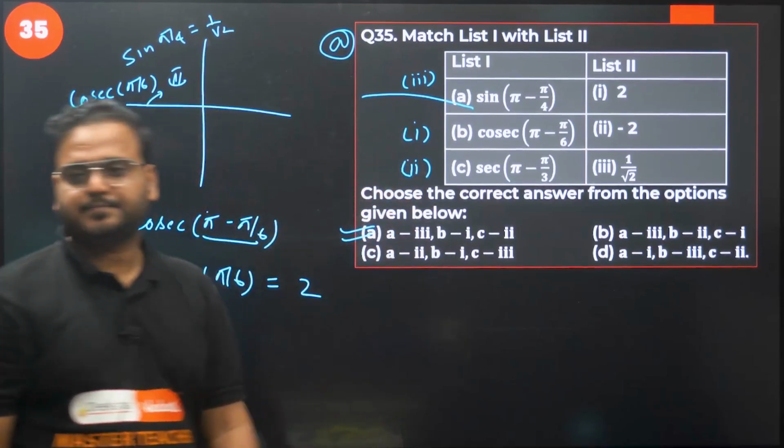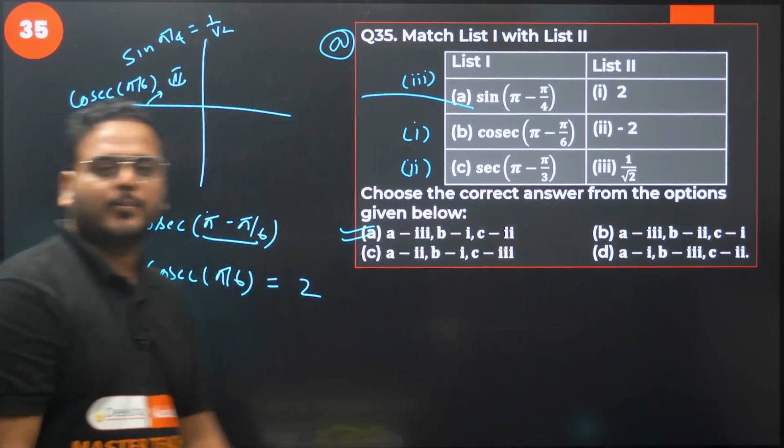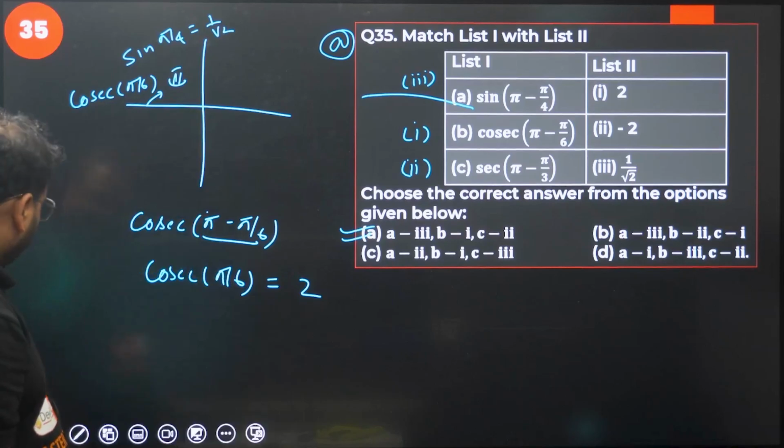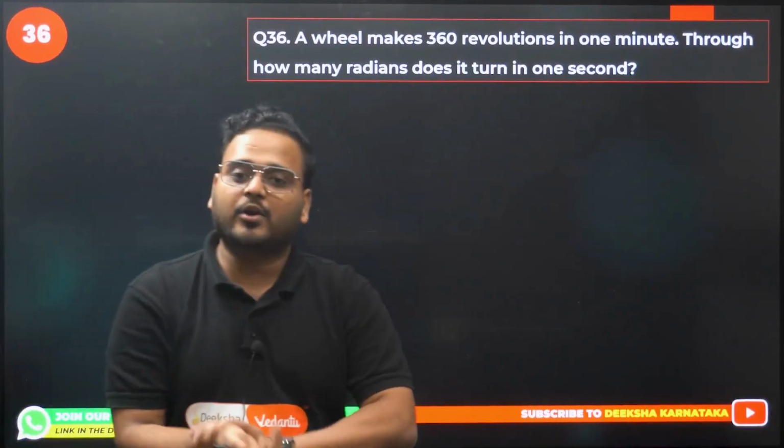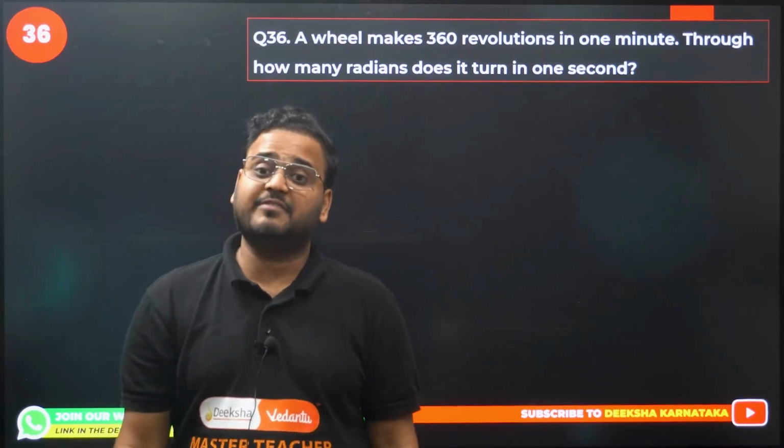Please check. Done. Question number 35. Option A is correct. You should have a good understanding of special angles and the quadrant rule to solve these simple questions, and you can solve them very fast also.